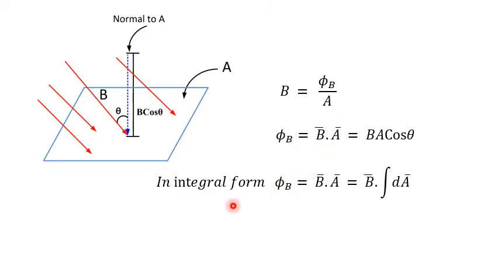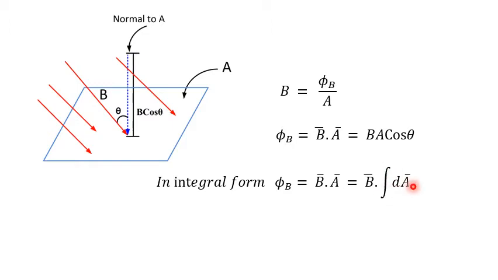Now I want to convert it into integral form. In integral form, phi B equals B bar dot A bar, where A is the total area. Now the total area, for example, you divide into small areas, dA. The sum of all small areas gives the total area. The sum of all areas means integration of dA, you will get the total area. So integral dA bar is the total area.